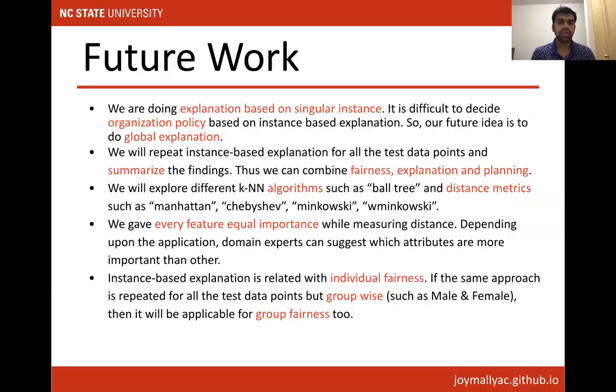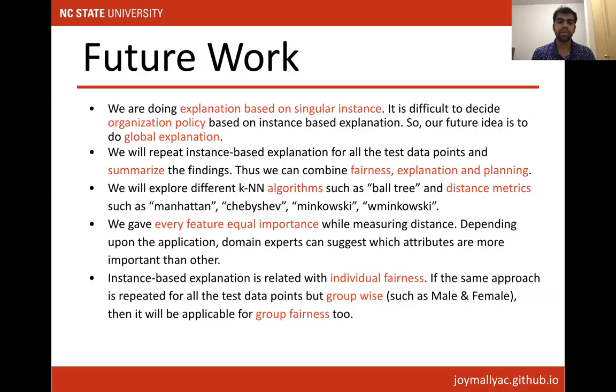Now, in the conclusion, we have a future plan to show, because this is a very new paper. This is only preliminary work. Our future work is not just doing singular instance-based explanation, but also to repeat it for all the test data points and summarize this so an organization can create policies. In that way, we can combine fairness, explanation, and planning.